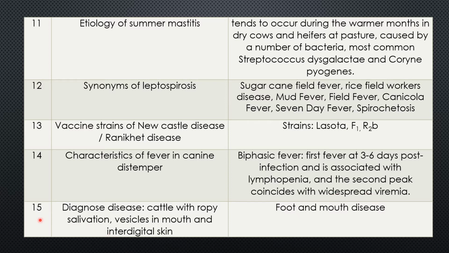Question 15. Provide the diagnosis when the symptoms in cattle are ropy salivation, vesicles in the mouth, and vesicles in the interdigital space or skin. Important disease, easy to diagnose: foot and mouth disease.